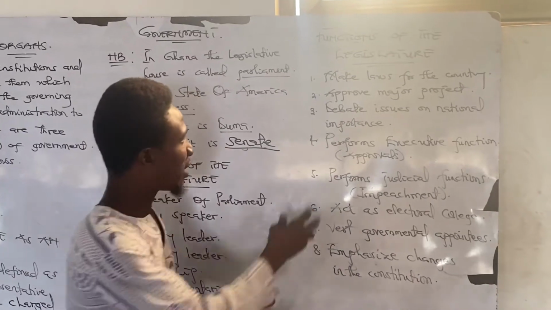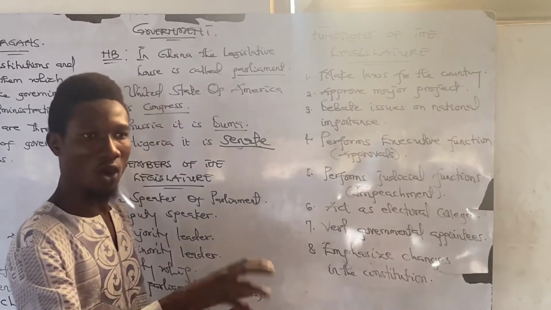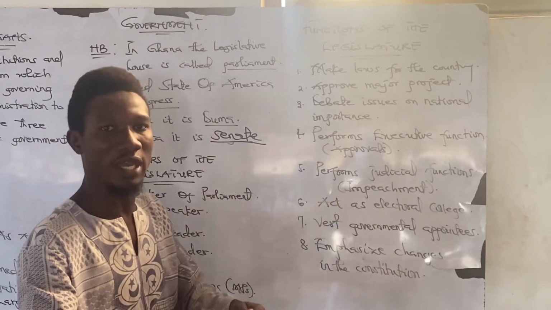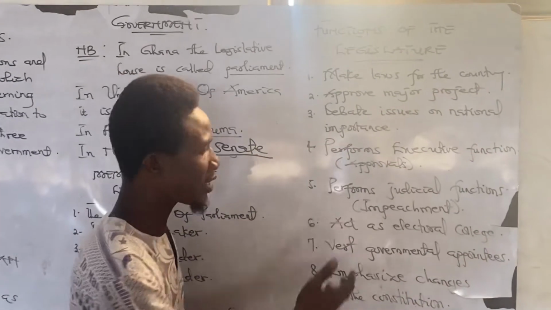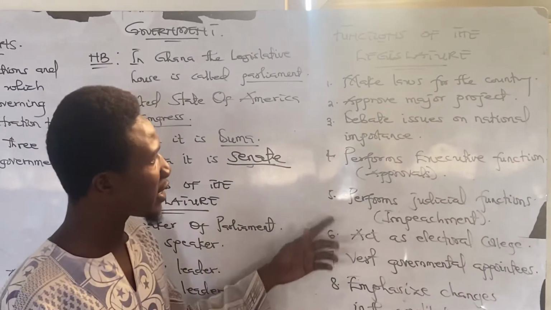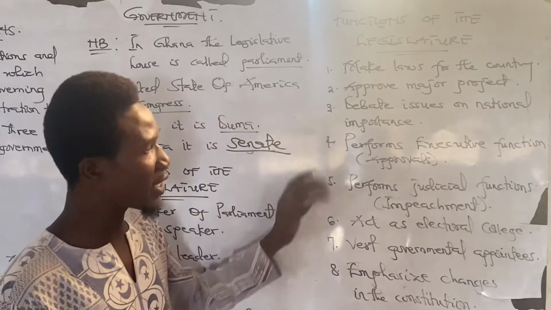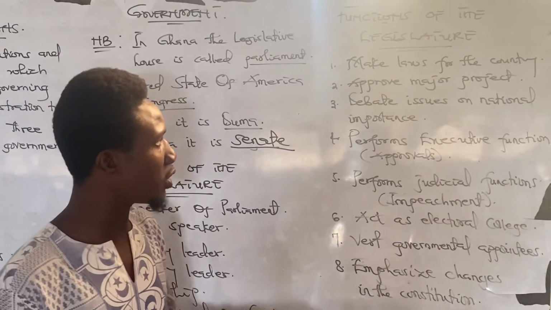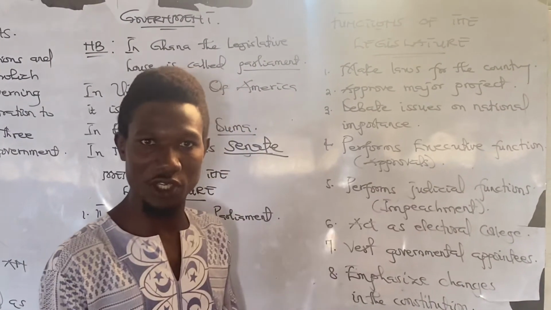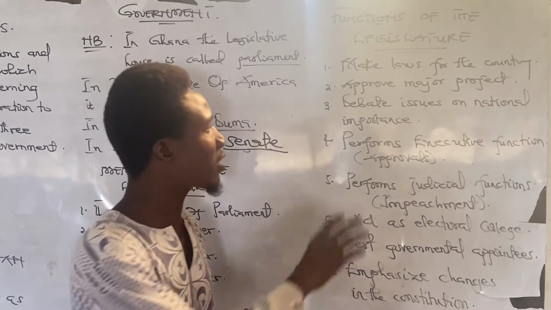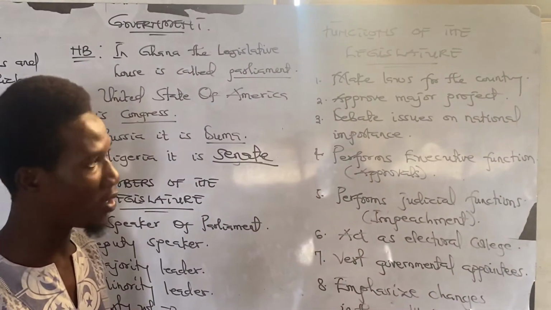No organ is responsible or has been attested or approved for the making of laws except the legislature. In Ghana, the legislature or the parliament house has been given the power and authority to make rules, regulations and laws to govern the conduct of people in the society or in the state.